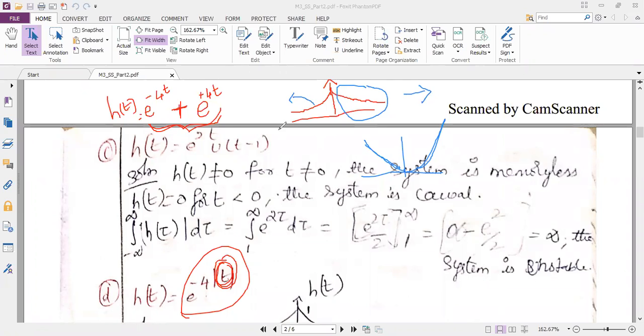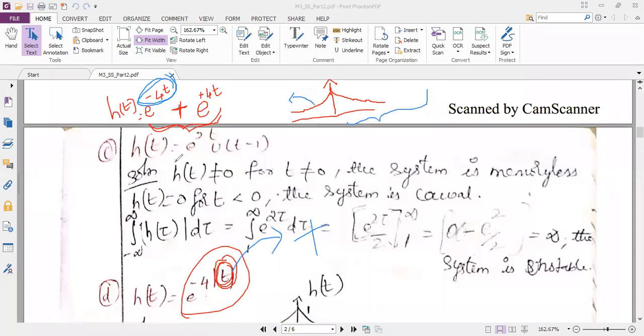See, when I substituted t is plus, I got e power minus 4t. That's why this right hand side shows t is plus. So these are positive values on the x-axis. Are you clear with what I am trying to convey to you? When did I get e power minus 4t? When I substituted t is positive. T is positive means it will fall towards the right hand side.